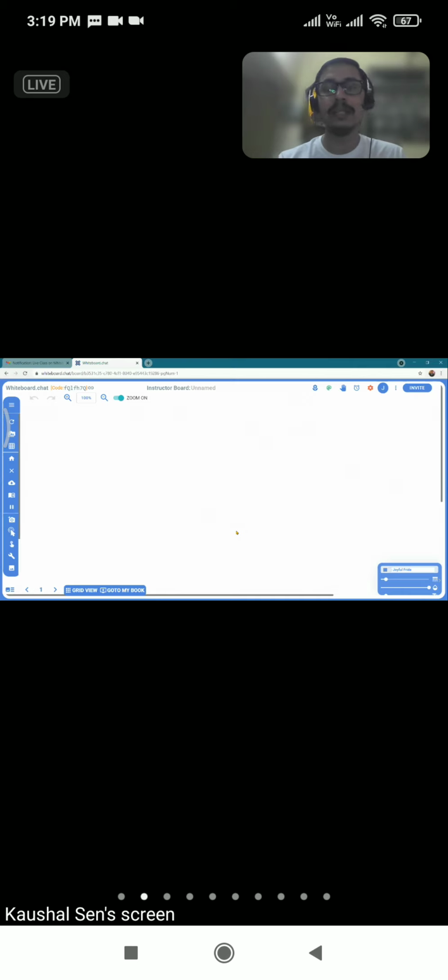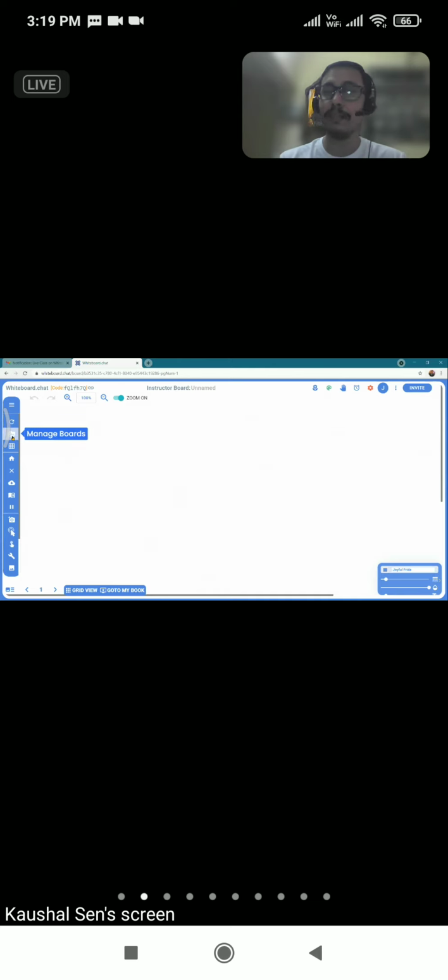So we did these four to five things in our previous class, and today we are going to explore much more. If you observe the left hand side, it has a plethora of tools, and now we are going to explore these tools. So the first part is the refresh button.